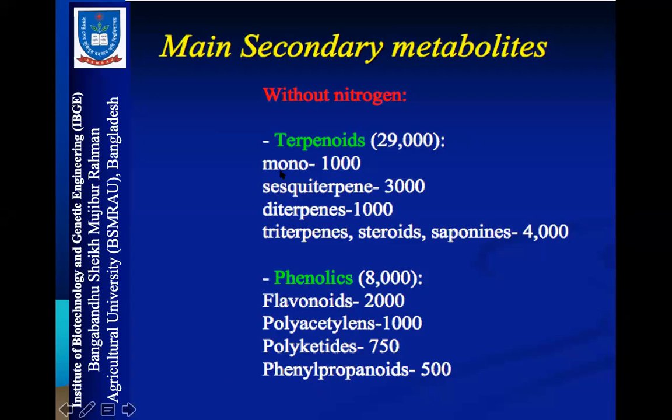So terpenoids can be classified into monoterpenoids, sesquiterpenoids, diterpenoids, triterpenoids, or tetraterpenoids, or polyterpenoids, like that. When we discuss terpenoids in detail, we shall discuss the classification in more detail. Phenolic compounds can be classified into flavonoids, polyacetylenes, polyketides, and phenylpropanoids. So these are the major groups of phenolics.